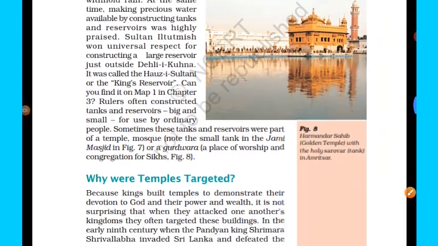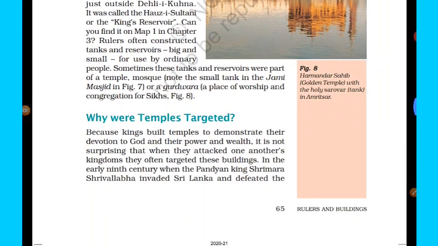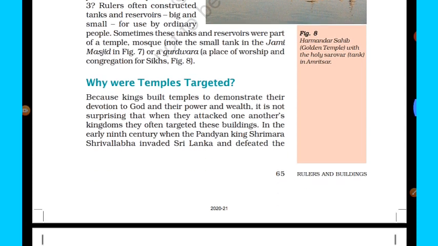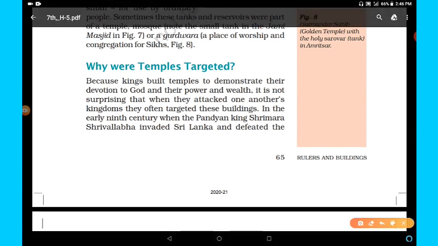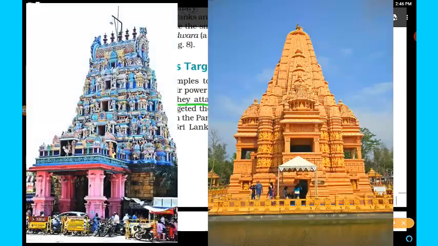Why were temples targeted? As we studied about some temples situated in southern India and built by different kings, during attacks the kings used to attack each other's areas and their empires. So they also attacked these kinds of temples. Because kings built temples to demonstrate their devotion to God and their power and wealth, it is not surprising that when they attacked one another's kingdoms, they often targeted these buildings.